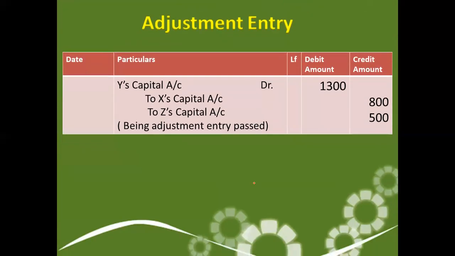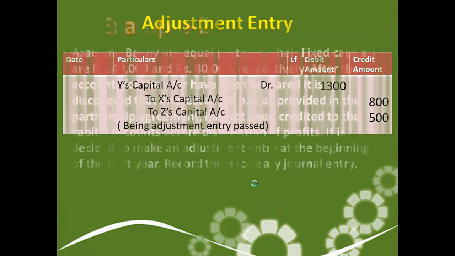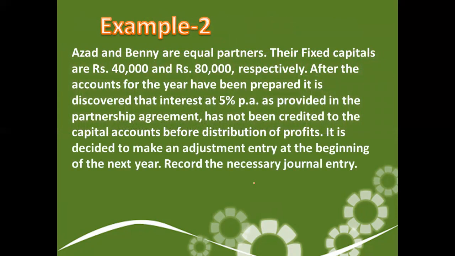So the adjustment entry comes: Y's capital account debit 1,300 to X's capital account and Z's capital account, being adjustment entry passed. And why have we done it like this? Because the question says pass a single entry. So whenever a pass adjustment comes, we need to understand what has happened and how to correct that mistake in the present. Let's take another example.